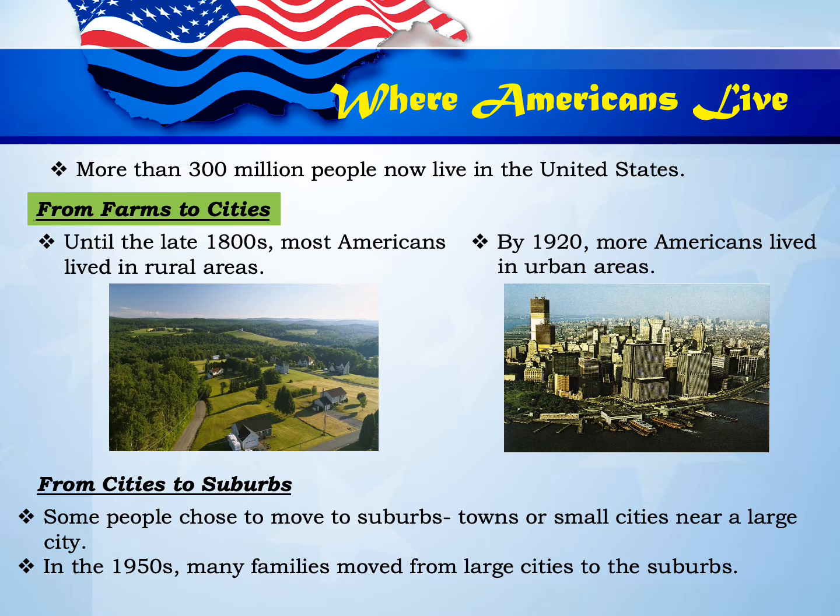All right, so going back here, until the late 1800s, most Americans lived in rural areas or in the countryside. Many families lived and worked on farms, and by 1920, more Americans lived in urban areas or cities than on farms. And these cities grew as businesses created more jobs. And then as cities grew, some people chose to move to suburbs, or towns or small cities near a large city. And then in the 1950s, many families moved from large cities to suburbs. All right, so let's continue.